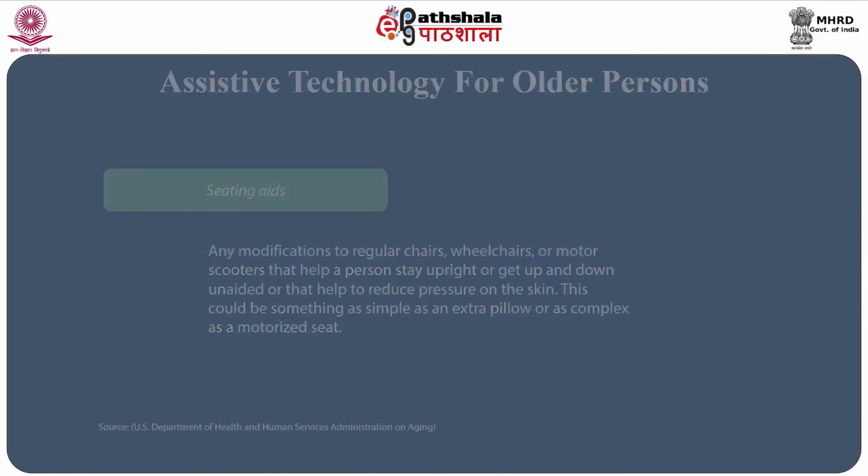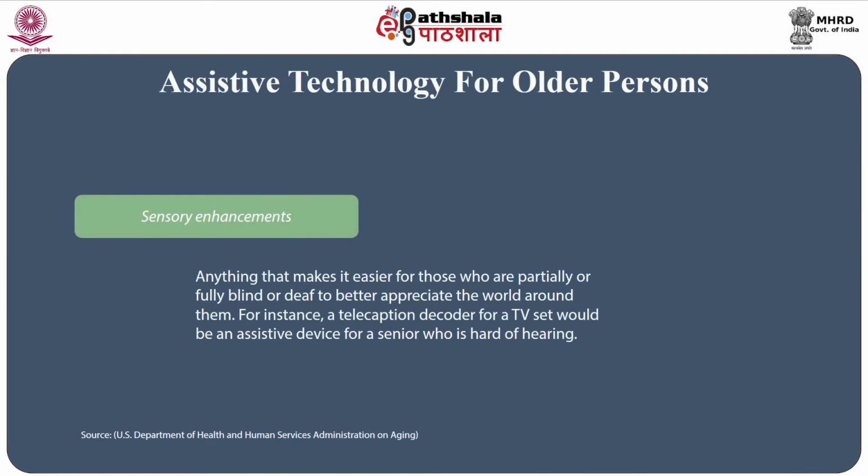The other aspect is about sensory enhancements: anything that makes it easier for those who are partially or fully blind or deaf to better appreciate the world around them. For instance, a telecaption decoder for a TV set would be an assistive device for an elderly person who is having difficulty with hearing.